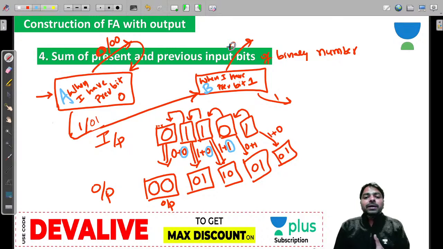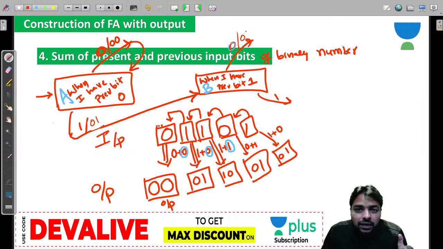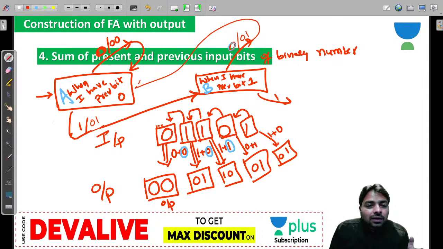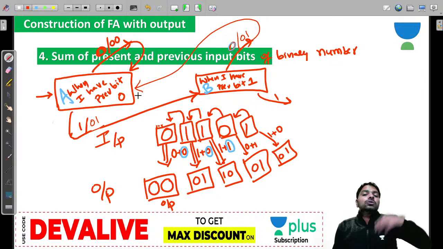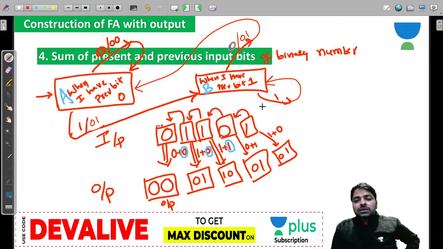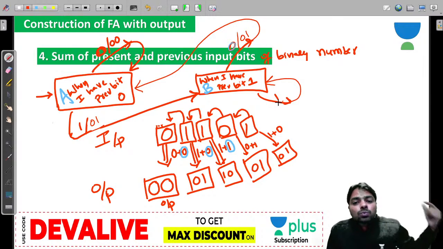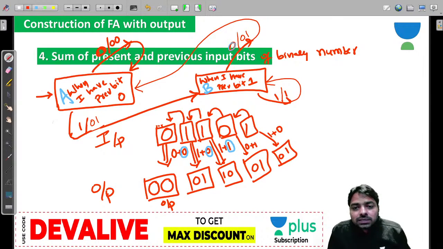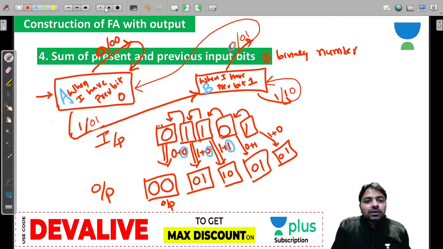That is the reason we came here. 0 plus 1 is become 1 is the output. 1 is the output, means 0, 1. But this 0 become previous bit 0 to the next bit, remember that. And 1 means self loop, no doubt, because for the next bit this 1 become the previous bit. But output 1 plus 1 is become 1 0, 1 0. And this is what you require to produce.